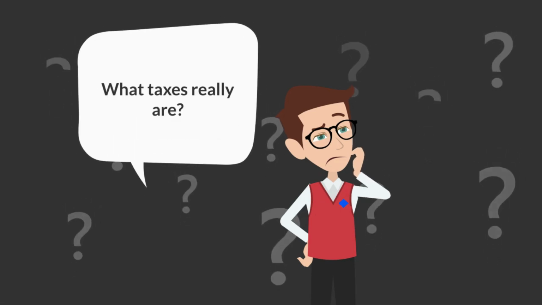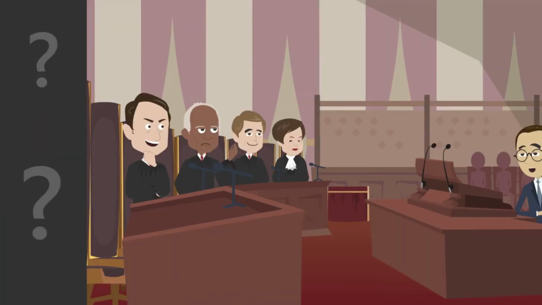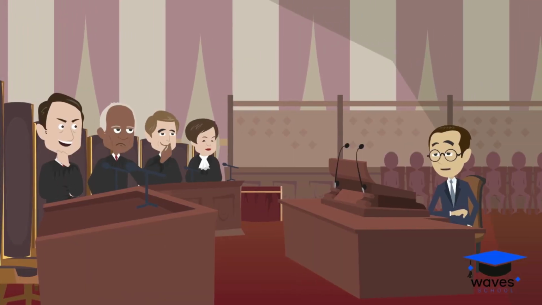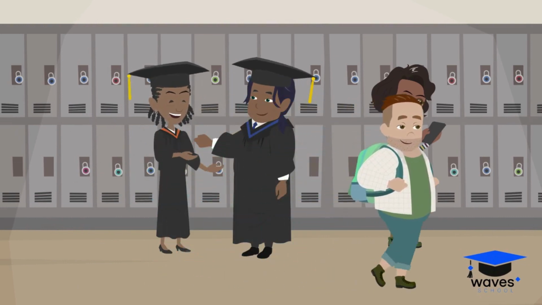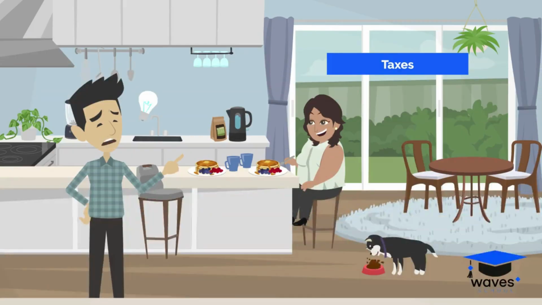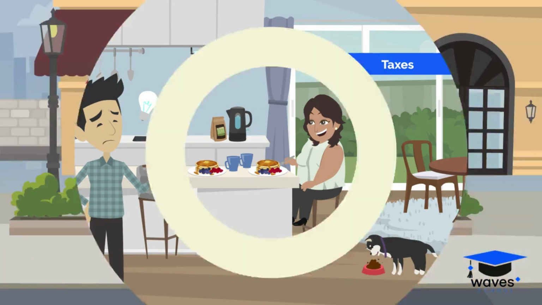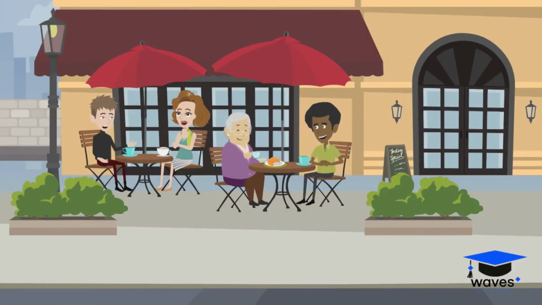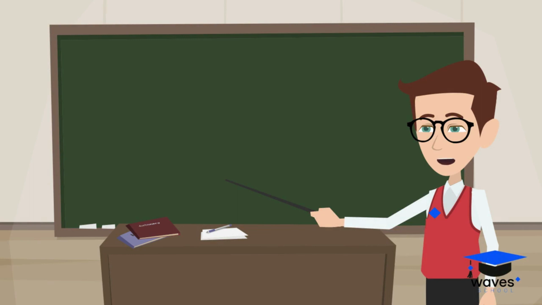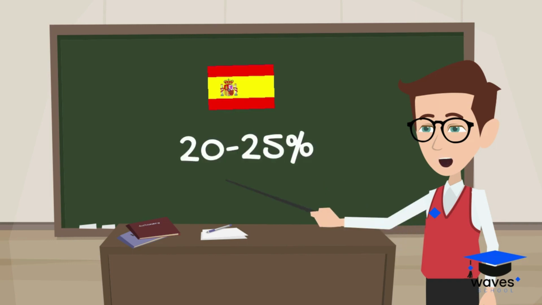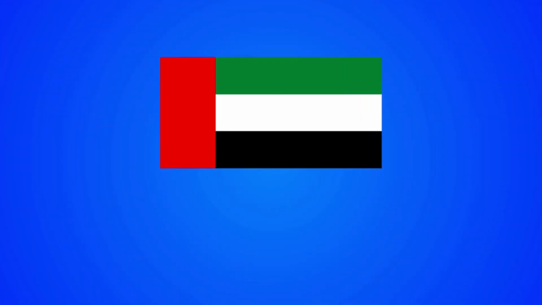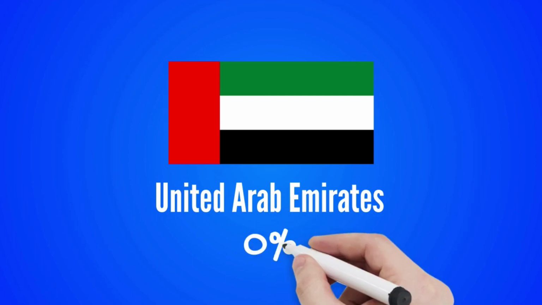A tax is basically a payment we have to make to the government so that the government, in return, can provide us with things like free education or roads to drive on. For example, when we get up in the morning and turn on the light, we are paying taxes. When we go for a coffee or take the bus, we are paying taxes. Taxes accompany us during our day-to-day life. Countries like Spain have taxes between 20 and 25%. On the other hand, the United Arab Emirates has zero taxes.